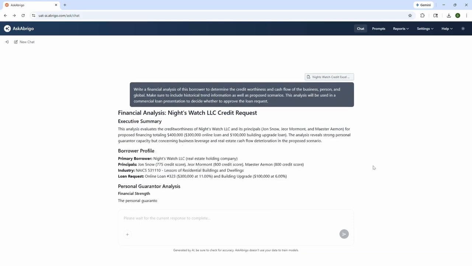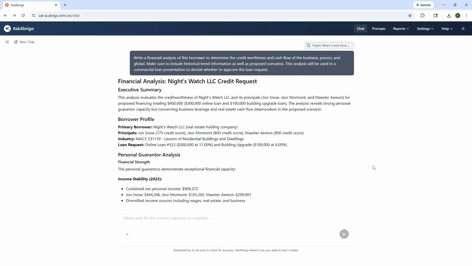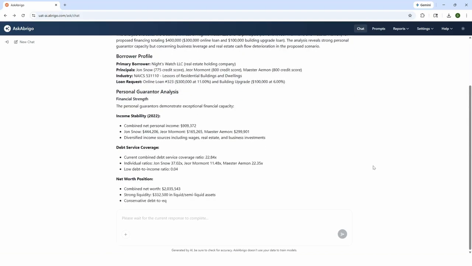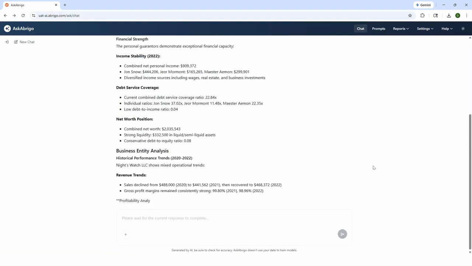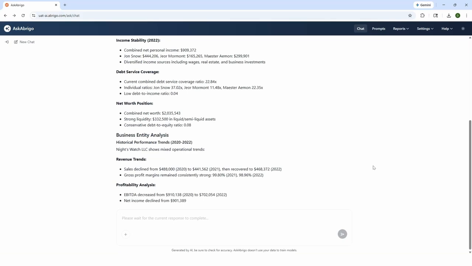As you can see here in real time, we can see the AI tool giving us an executive summary, personal guarantor analysis, business entity analysis, etc.